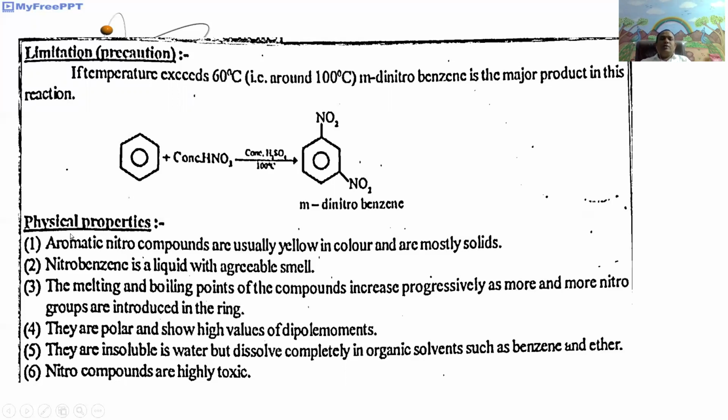Next, the physical properties of nitrobenzene. Aromatic nitro compounds are usually yellow in color and are mostly solids. Then nitrobenzene is a liquid with an agreeable smell.